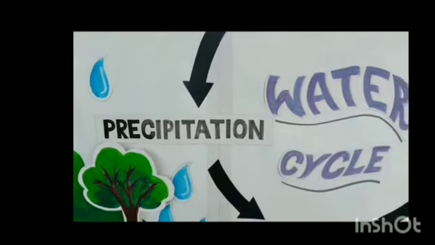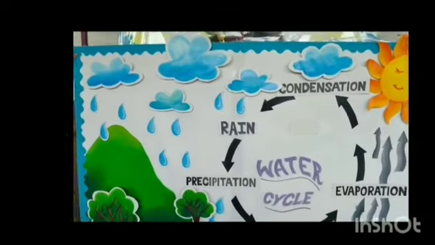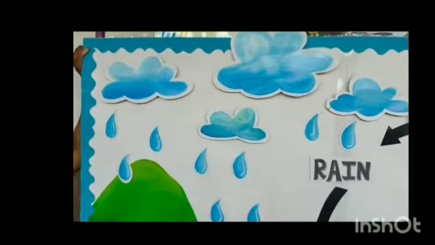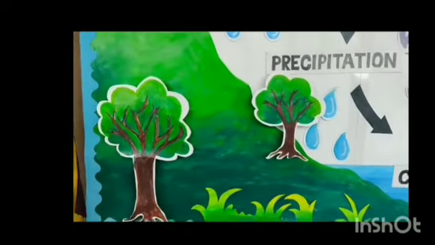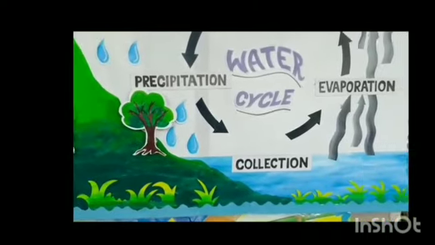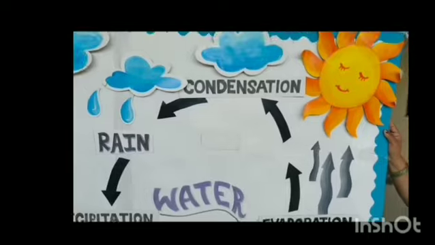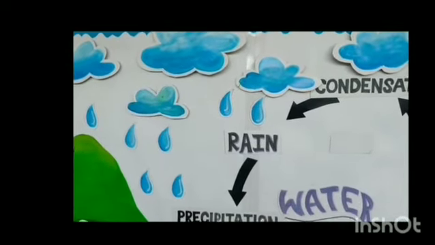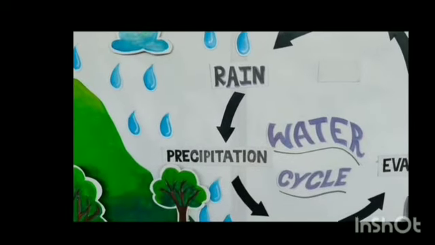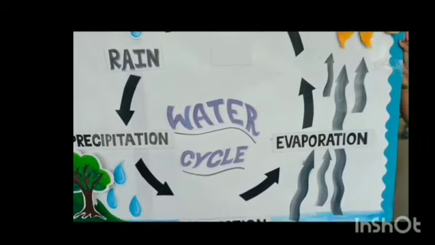They go and get collected in the clouds in the form of clouds. Now these vapors, they are hot, right? When they go up in the cloud, they cool down. They turn cold over there, and when they are cooled, then these vapors change into water. When these clouds are cold, then these vapors turn into water.